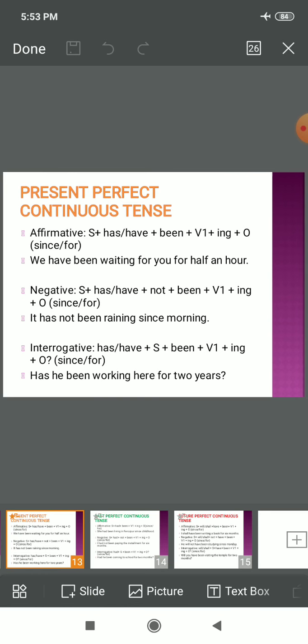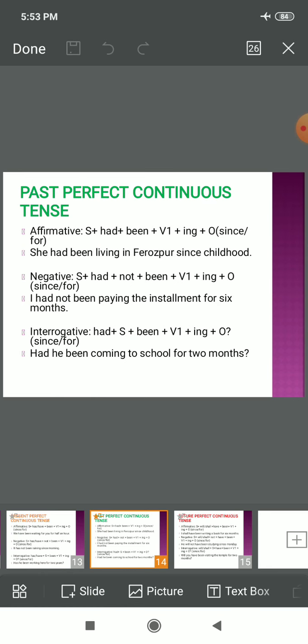In present perfect tense, we have to select from has or have, means which of the helping verbs will be used, and in past tense, it makes it as simple as that. Had is used whether it's singular or plural, right? So she had been living in Firozpur since childhood, right? She had been living at that place since her childhood.